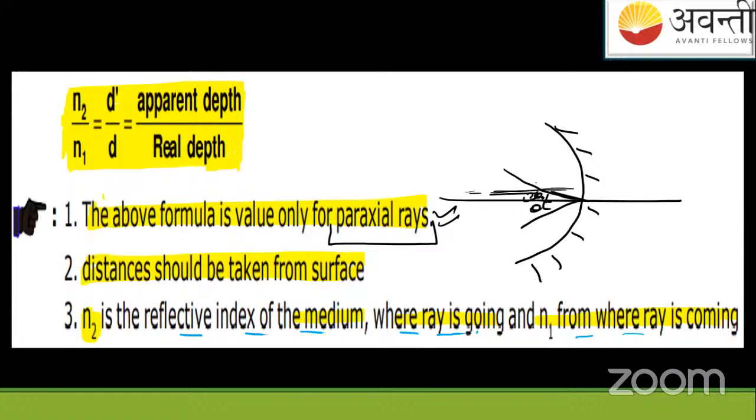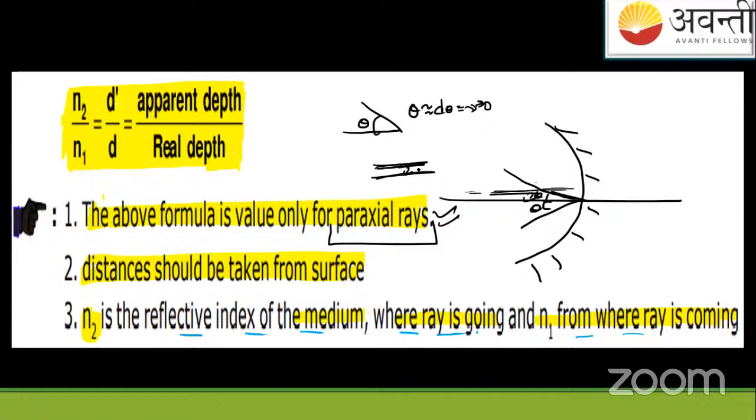If this theta is very small, approximately d theta, a value that is just about to touch zero, then for that condition we say the rays are somewhat near to the axis.